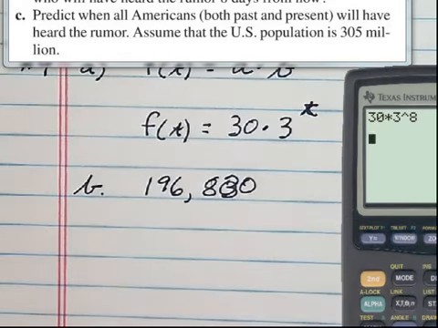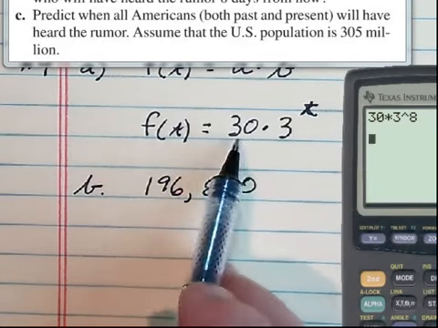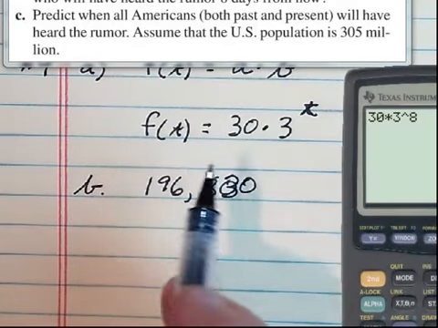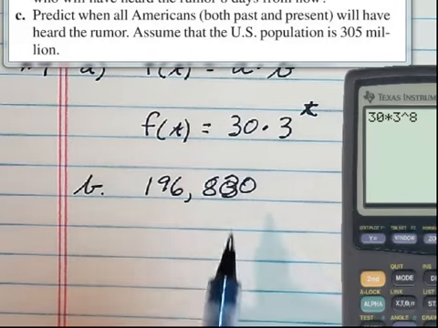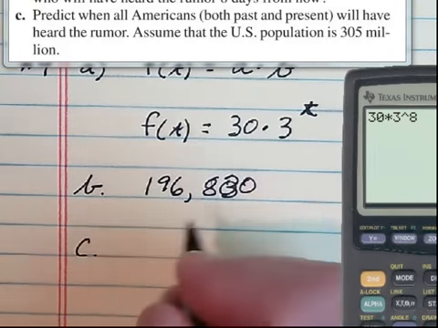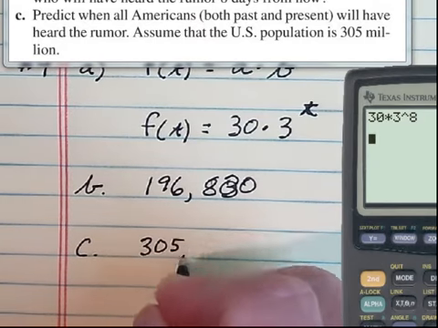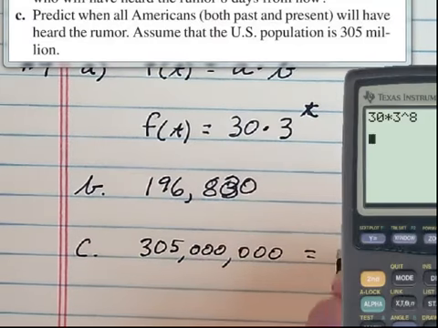C, predict when all Americans will have heard the rumor, and we're assuming the population to be 305 million people. Well, of course, then this is the number of people. We started with 30, and f of t would now be 305 million. We can't just put 305 because we started with 30 people, not 30 million people. So on part C, we have to actually write the entire number, 305 million people, which would be that huge number, is equal to 30 times 3 to the t.